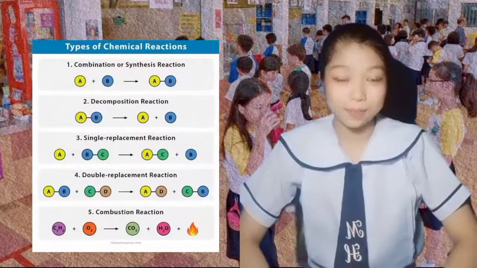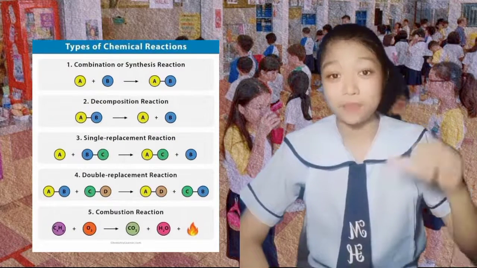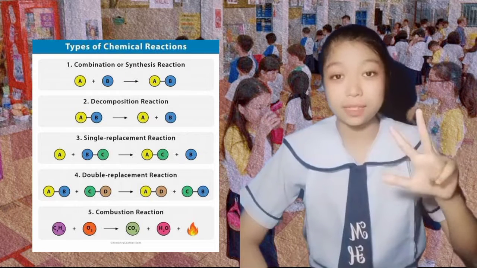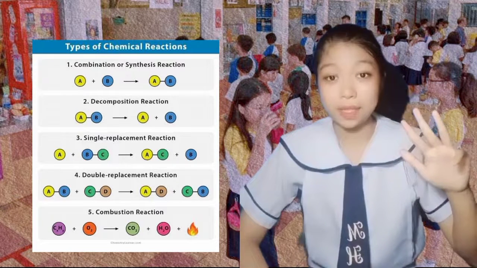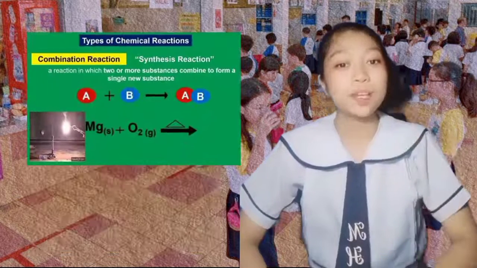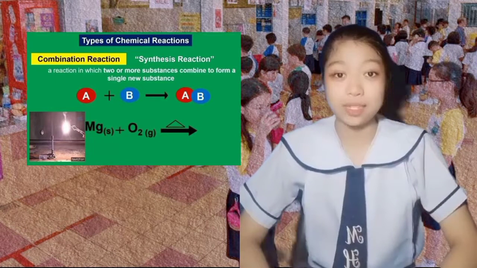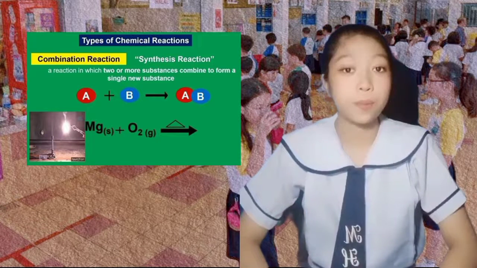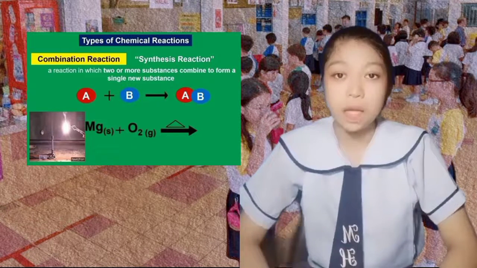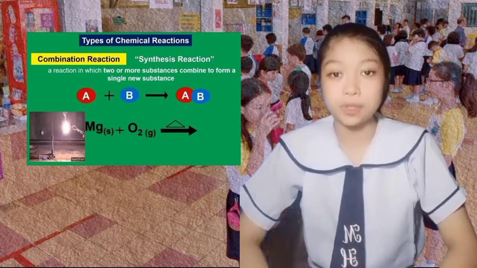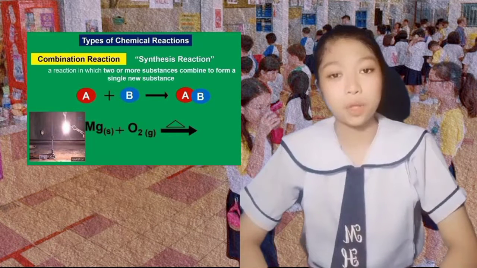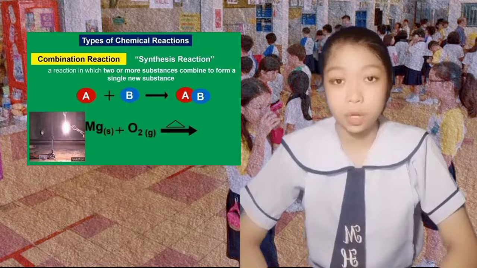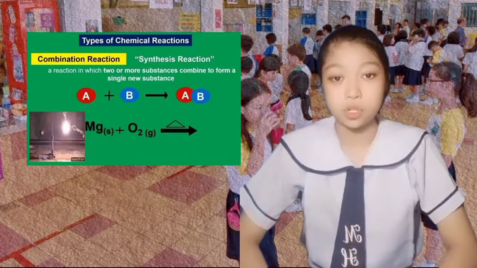Let's study the types of chemical reactions. We have combination reaction, decomposition reaction, single displacement, double displacement, and combustion reaction. Combination reaction, also known as the synthesis reaction, is a reaction in which two or more substances combine to form a single new substance. Below is the general form of a combination reaction. An example is when magnesium combines with oxygen gas in the presence of heat to produce powdered magnesium oxide.